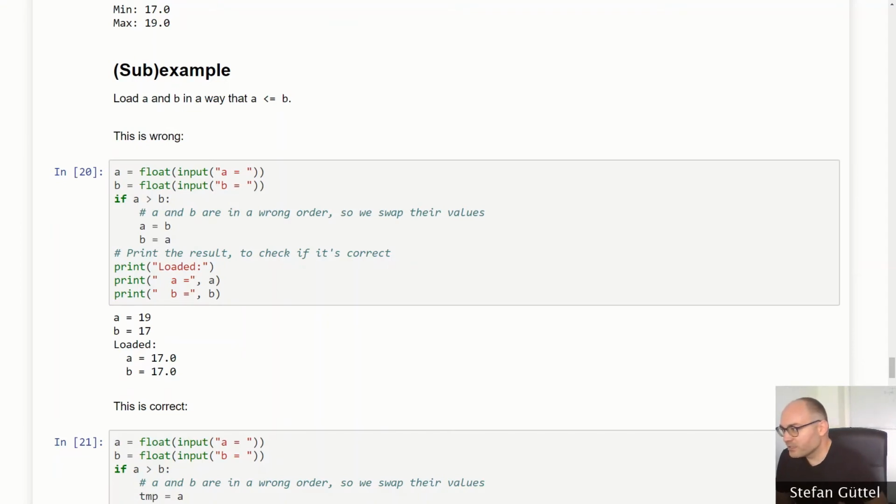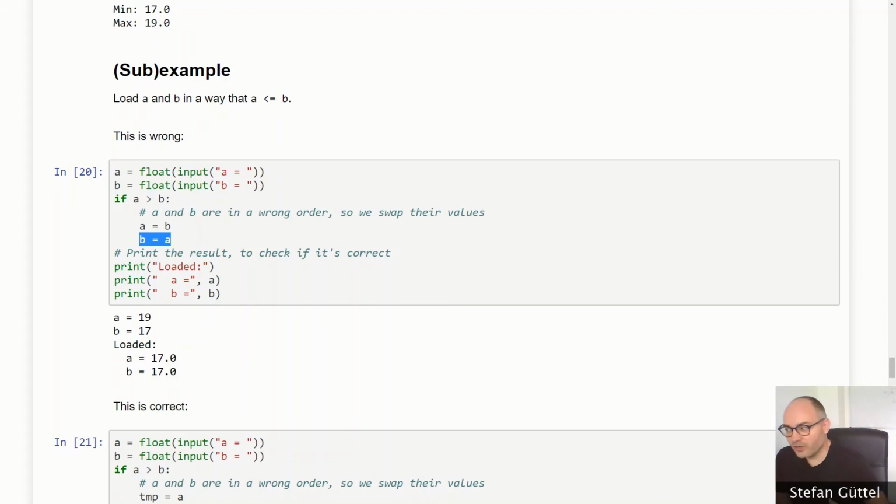Here is another example. Let's say we want to load values of a and b in a way that we make sure that a is always less or equal than b. Now let's have a look here. We have again 2 inputs for floating point values of a and b, and the following would be wrong. So let's say we want to now swap a and b because a happens to be greater than b. Then what one might do in the first instance is to say, okay, I want a to take the value of b and I want b to take the value of a.